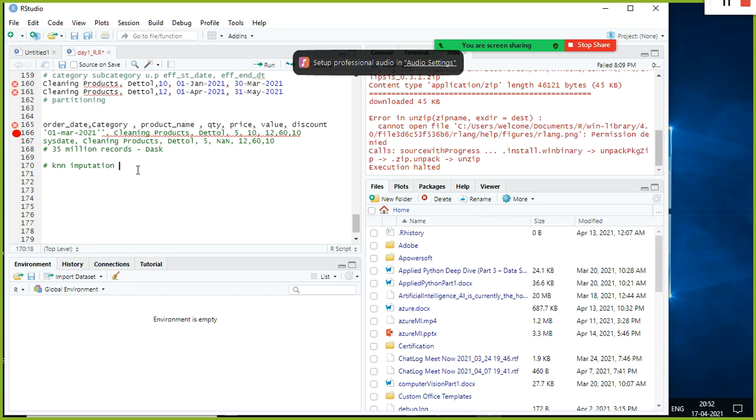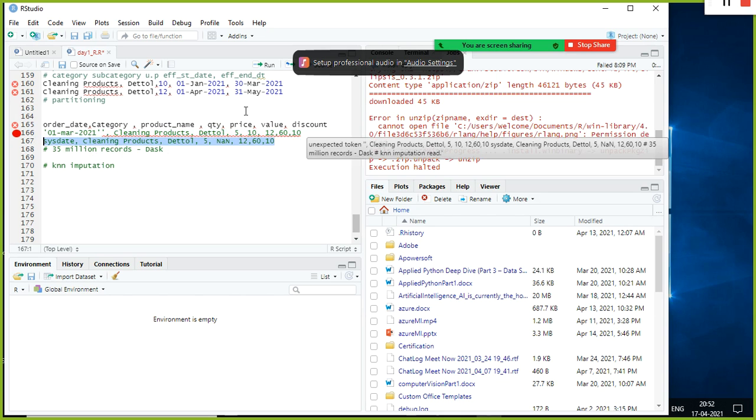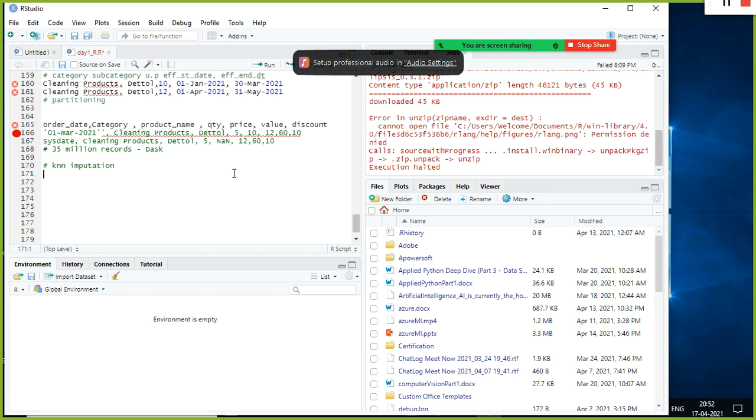The problem with KNN imputation is that for a single record, it computes the distance between it and every other record in the data set. For 35 million records, it has to compute the distance between this record and each other record, then take the nearest neighbors, and whichever values are somewhat closer, it takes the average and puts it here.